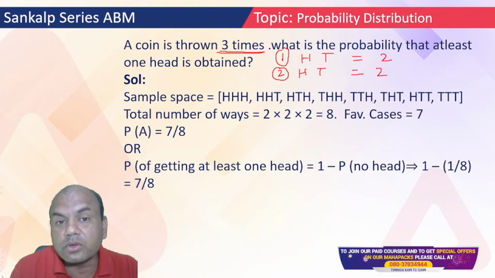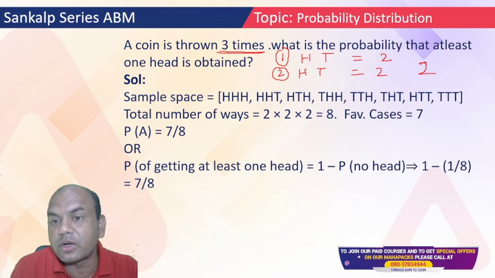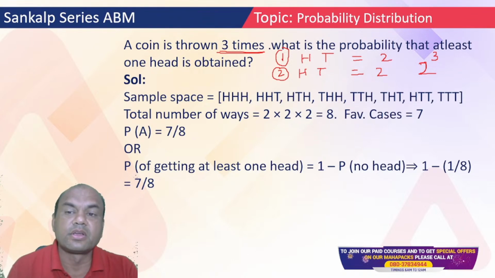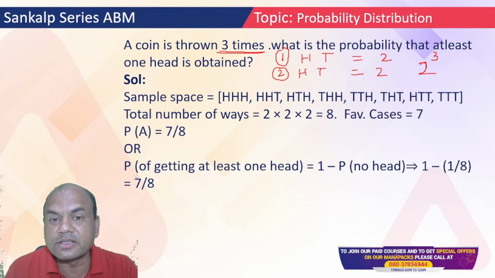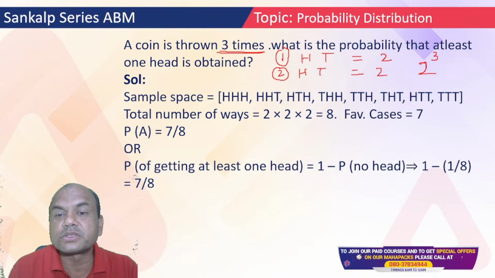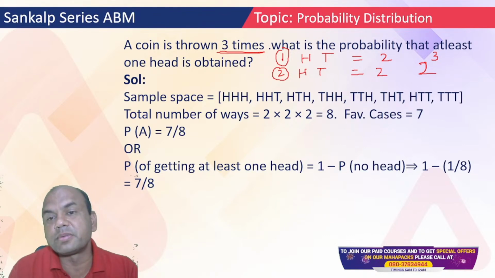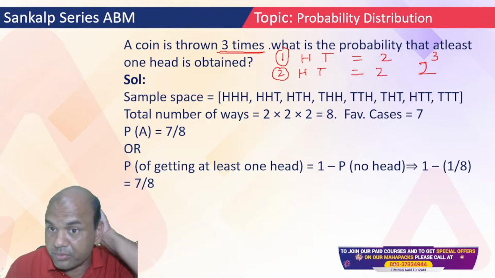So if I throw the coin 3 times, the outcome is, remember, 2 raised to 3, 2 being the outcome for each throw. So the outcome will be 8 possibilities. Now look at these possibilities. 8 possibilities, because I am joining them 3 times. 3 times I am throwing the coin. So there are 8 possibilities available. Suppose if I throw the coin 4 times, then it is 2 raised to 4, 16.